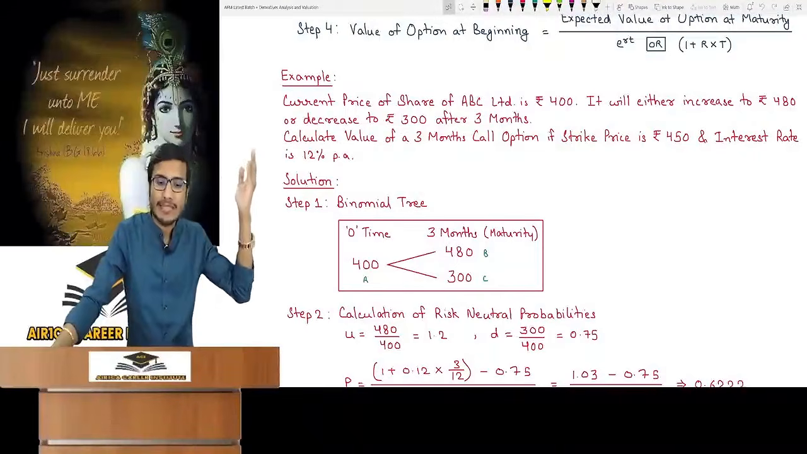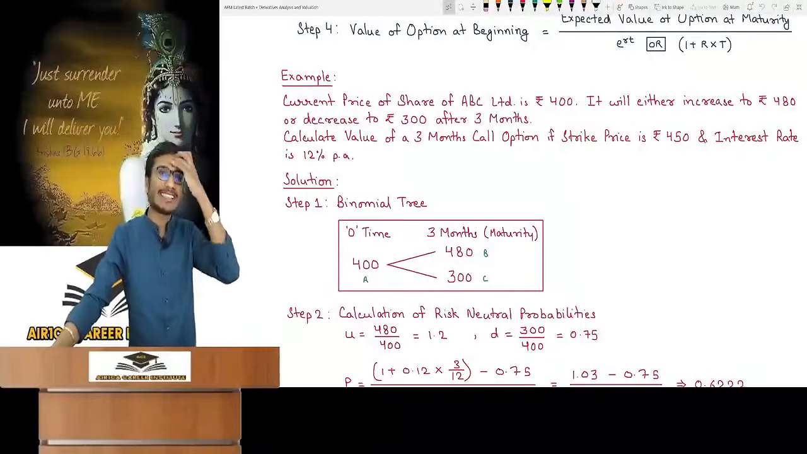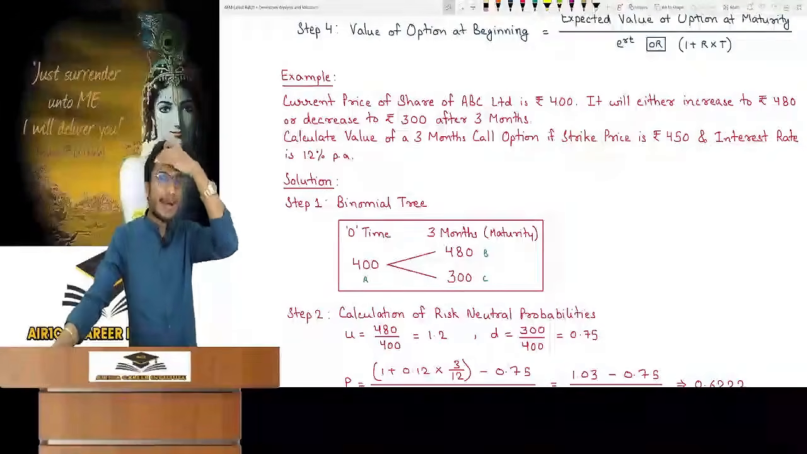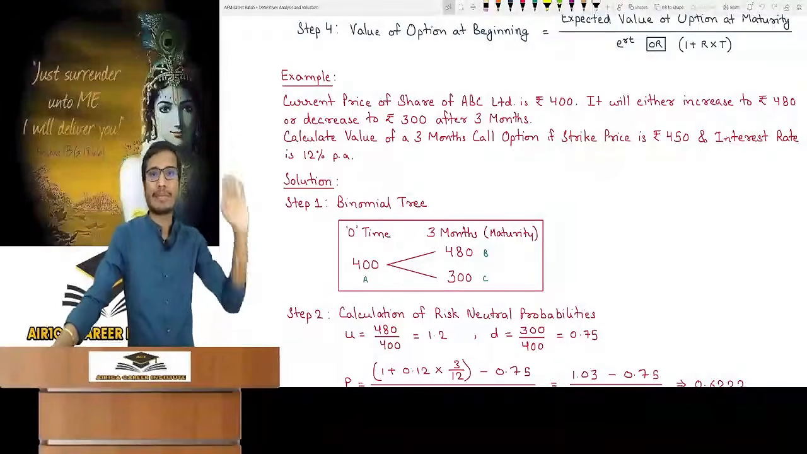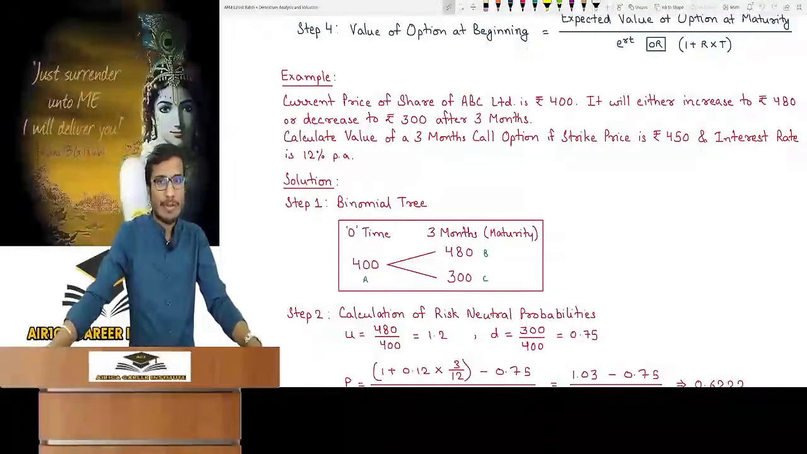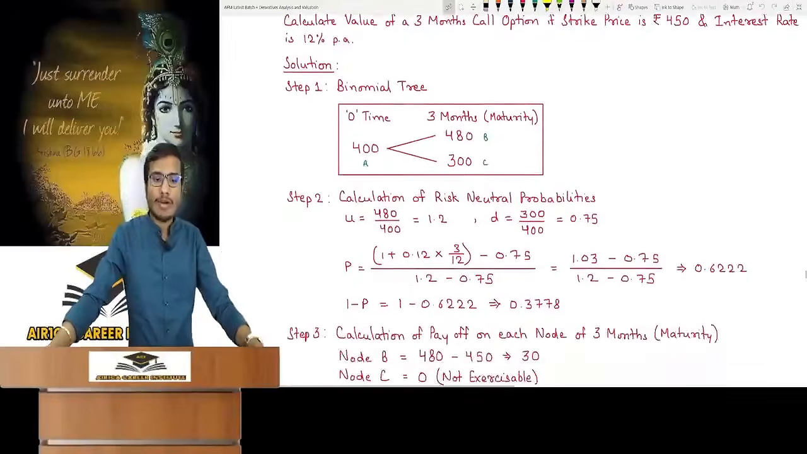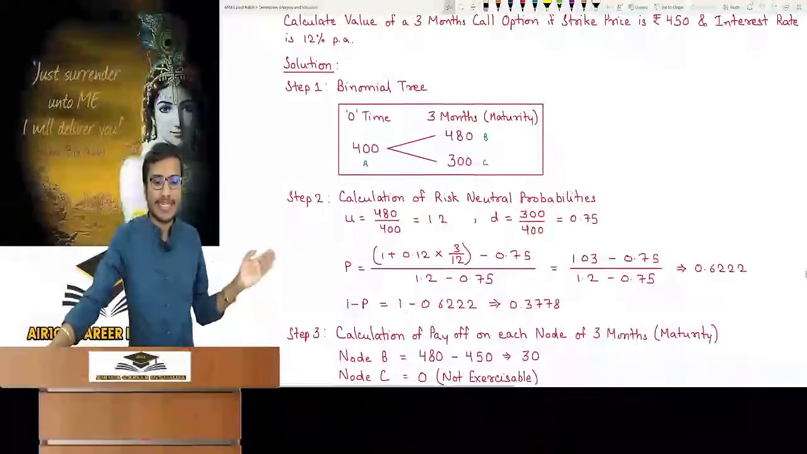After looking at the data of the question, we understand what needs to be calculated. So learn to understand this by looking at the question. You would automatically understand which method will be applied. If you have to find the value, then step 2, risk neutral probability. You have to find it. So what is U? 480 divided by 400, and D, 300 divided by 400. Apply formula, continuous compounding, and if nothing is given then simple interest.